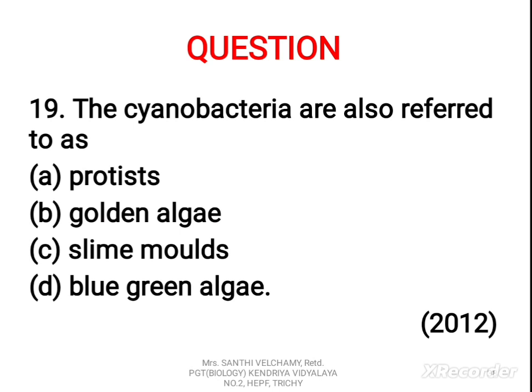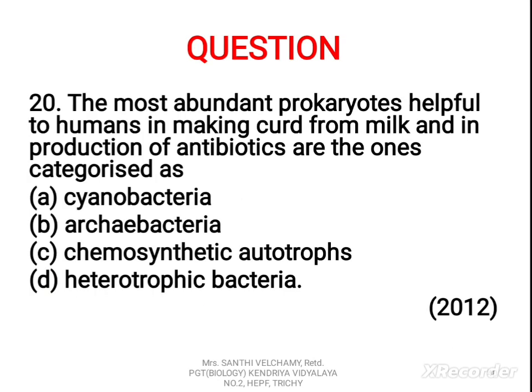Now 19th question. The cyanobacteria are also referred to as A. Protists, B. Golden algae, C. Slime molds, D. Blue-green algae. The correct option is D. Blue-green algae.